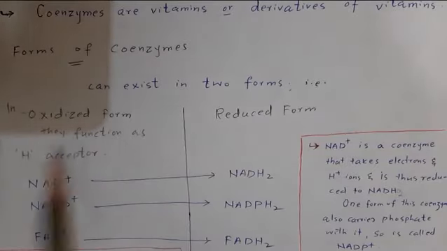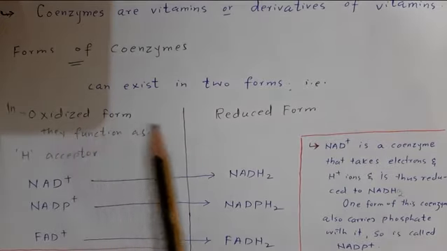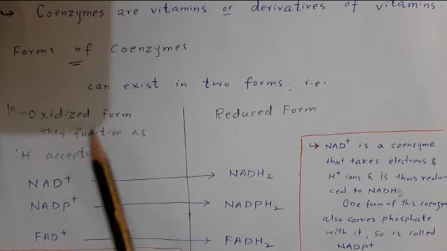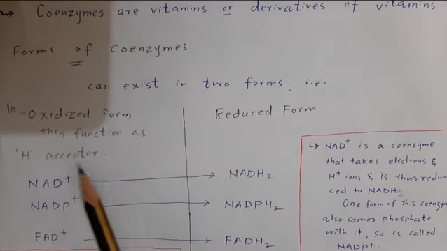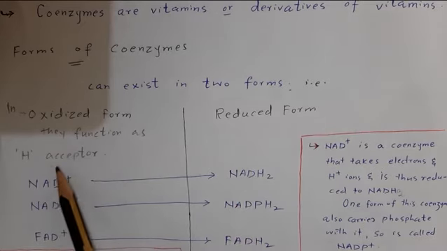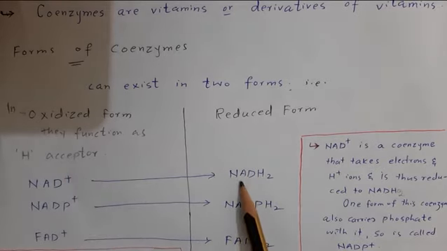Forms of coenzymes. Coenzymes can exist in two forms, that is the oxidized form and the reduced form. In the oxidized form, they function as hydrogen acceptors. These are the oxidized forms: NAD+, NADP+, FAD+. When they accept hydrogen, they become reduced, and the reduced forms are NADH2, NADPH2 and FADH2.